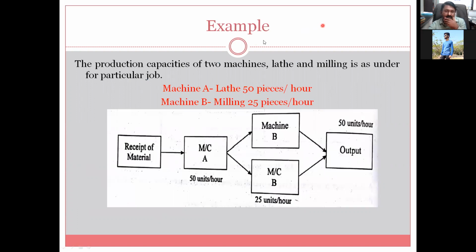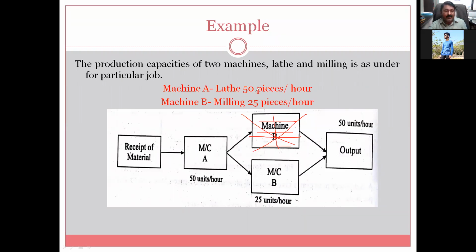So let us see one example, friends, of how the line is balanced. The production capabilities of two machines, lathe and milling machine, for a particular job. So assume that we are having one lathe machine and one milling machine.